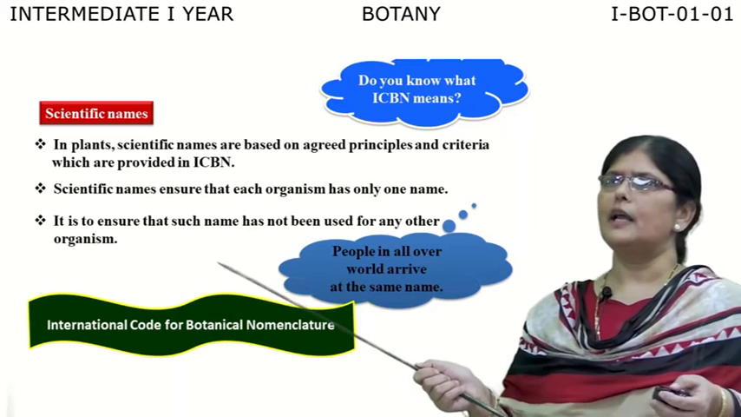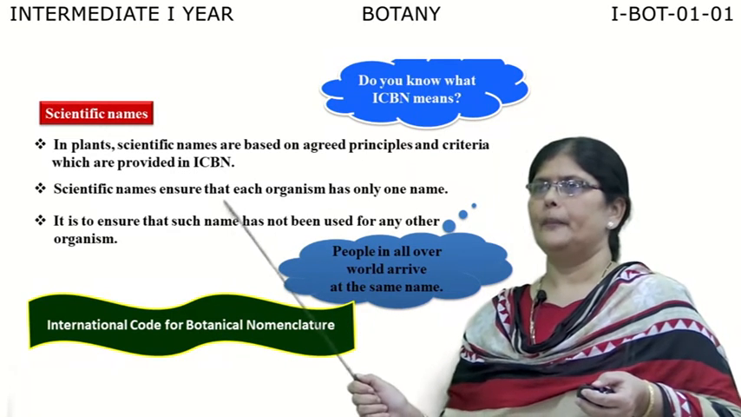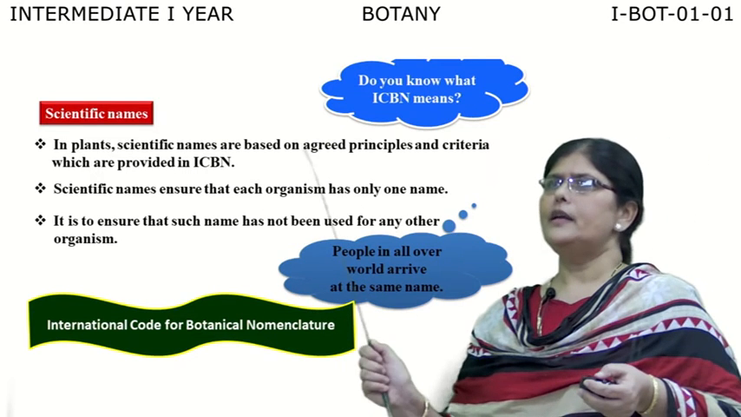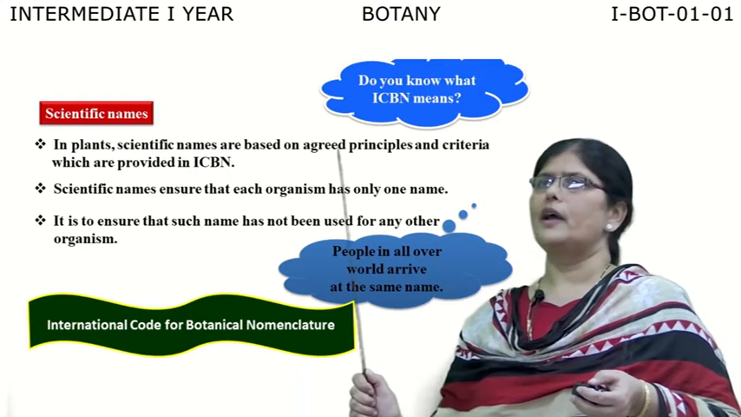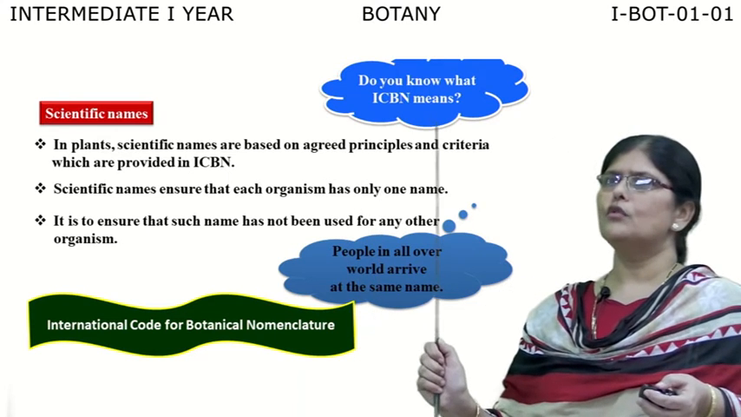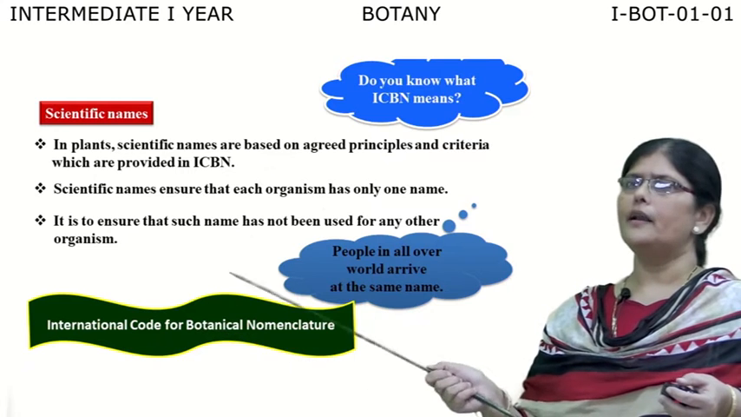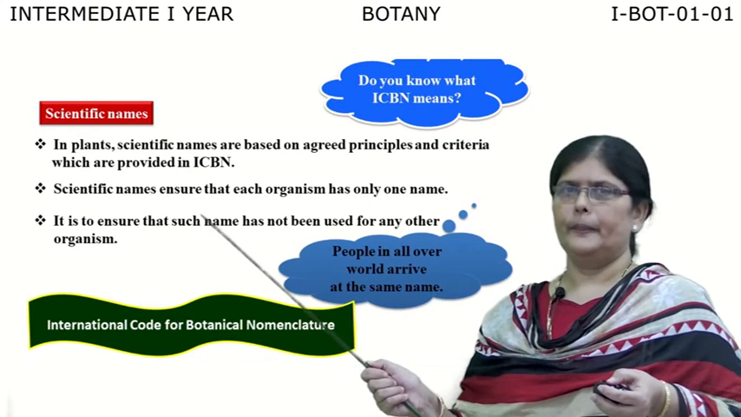Scientific names will ensure that each organism has only one single name, and this name is used throughout the world in a similar manner. One living organism is given one name, and it is not used for any other organism. So people all over the world can arrive at the same name without any confusion.